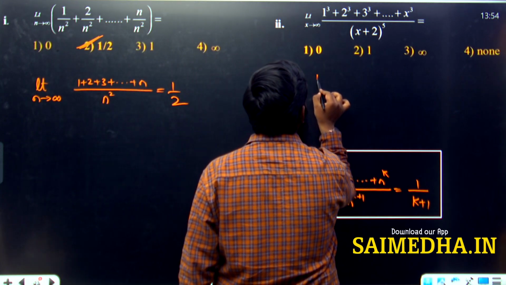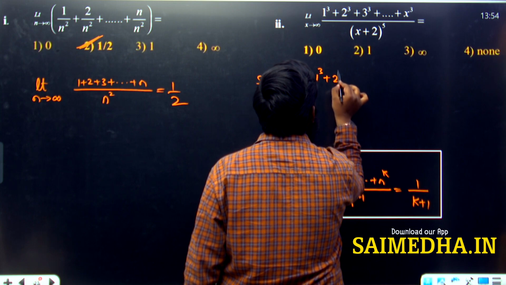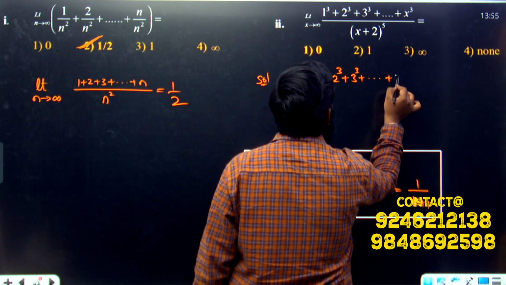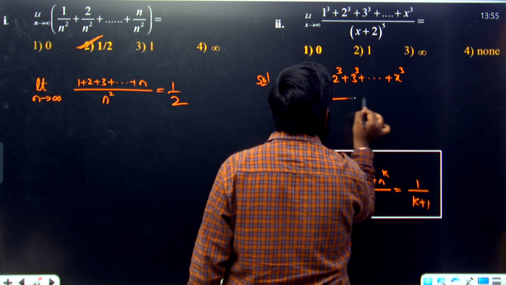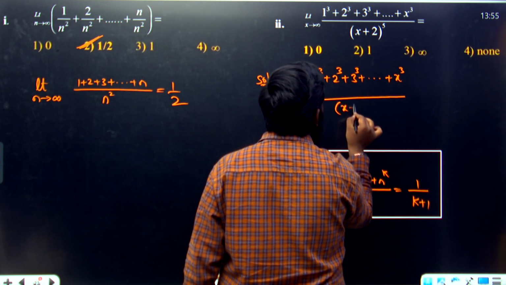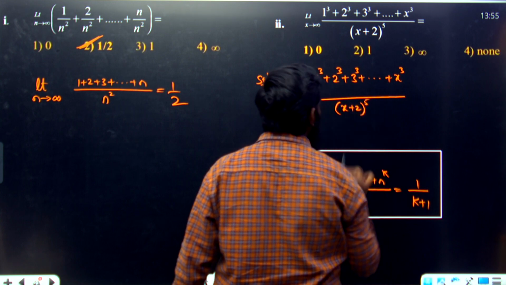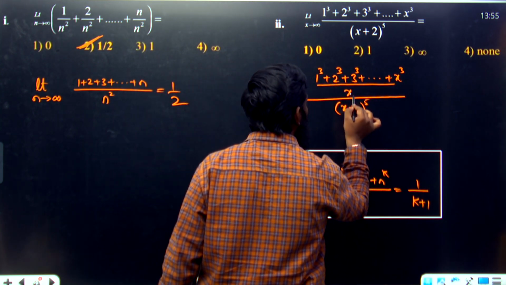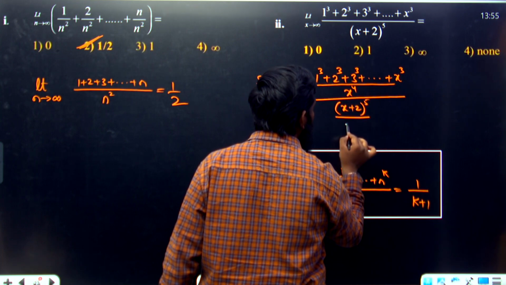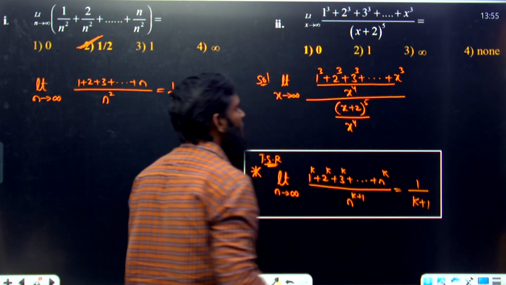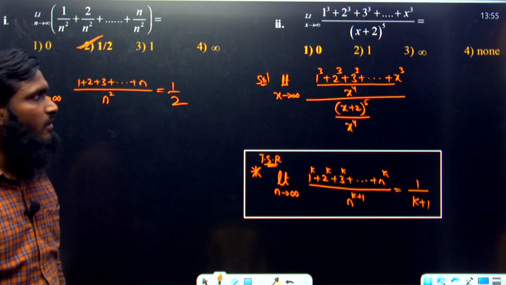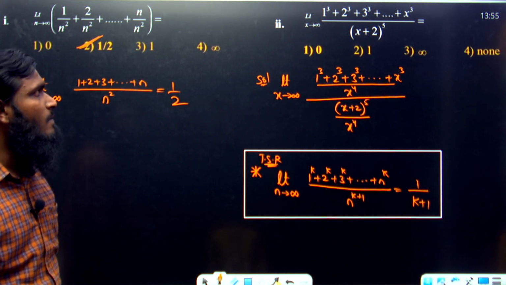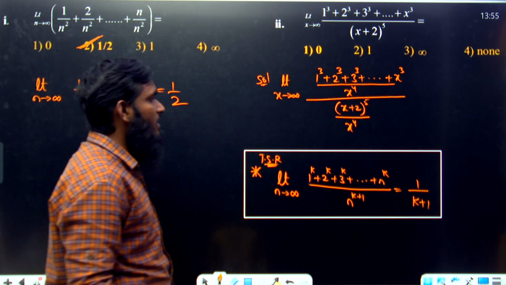So we are taking this part as 1 cube plus 2 cube plus 3 cube plus so on up to x cube, and we are having the question as divided by x plus 2 whole power 5. Like this we are having. So what I am doing is dividing by x power 4, and over here also divided by x power 4. This part we have taken. Now listen carefully.